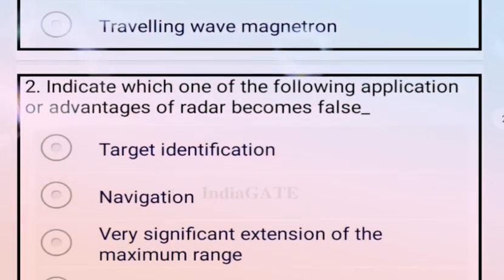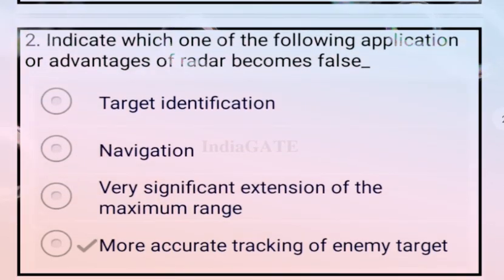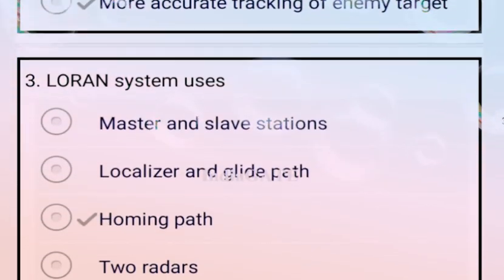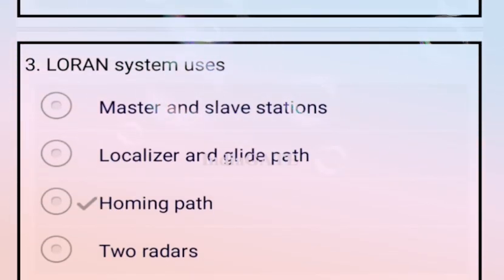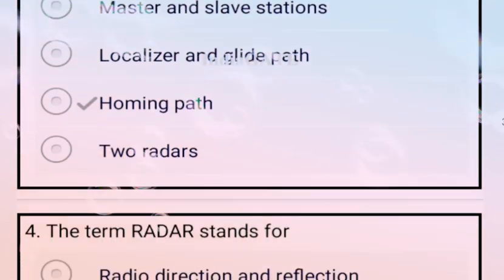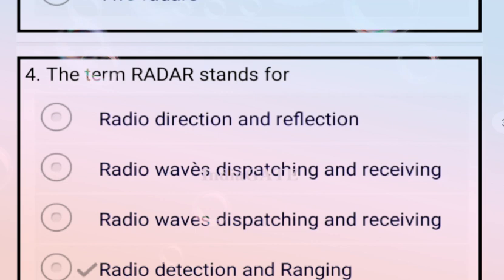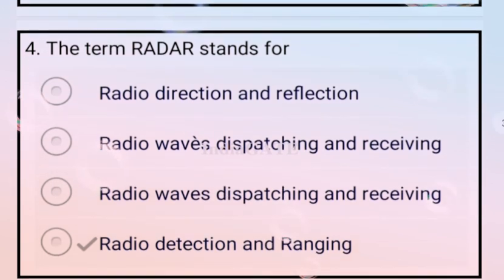Next question. Indicate which one of the following applications or advantages of radar is false. So false is more accurate tracking of enemy target. So option D is your false. Next question. LORAN system uses? This is used for the homing path. Option C is your correct answer. The term radar stands for? This stands for radio detection and ranging. So option D is your correct answer.